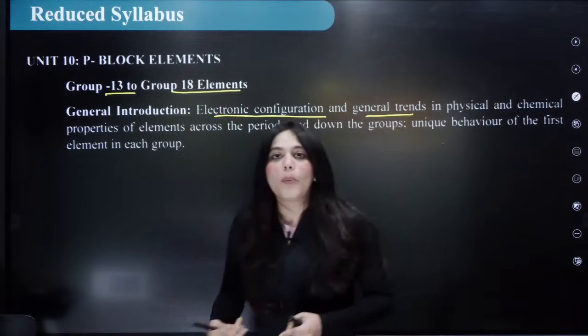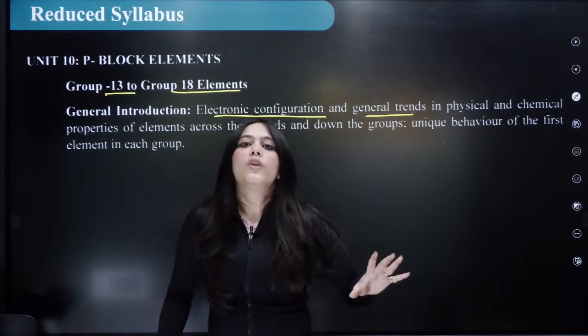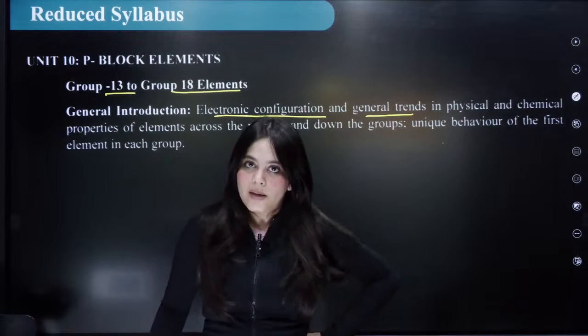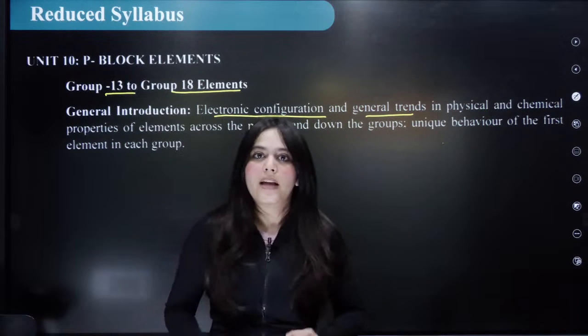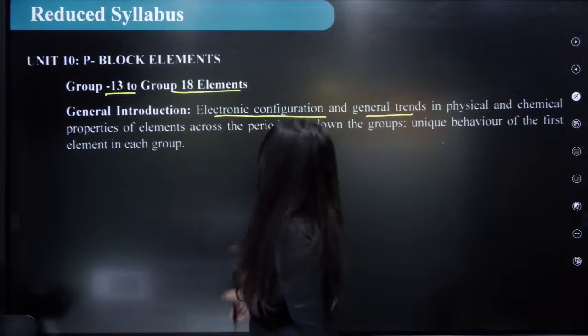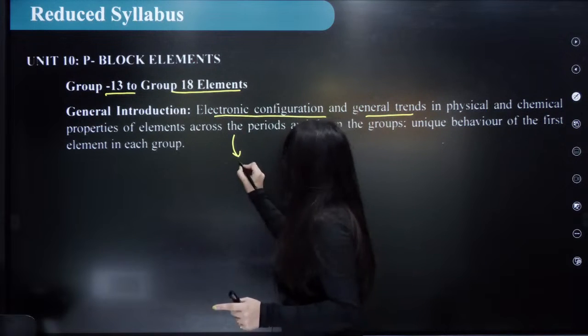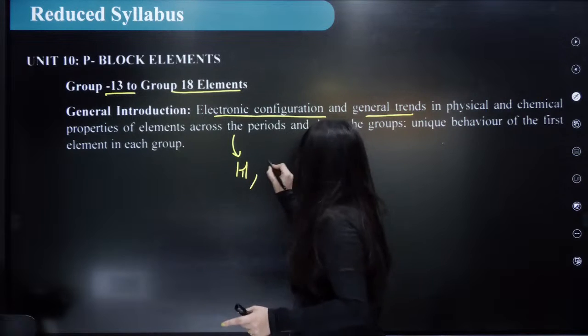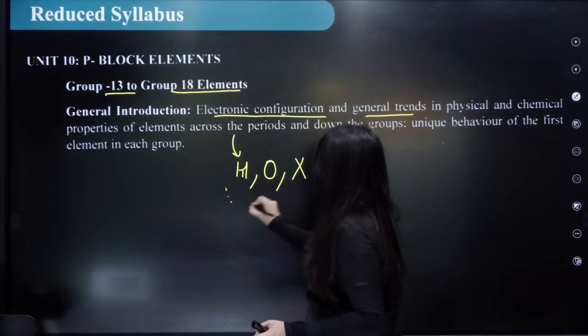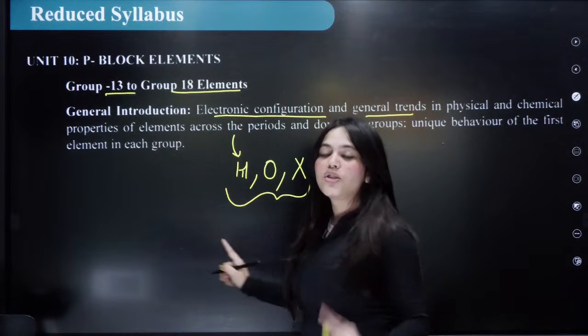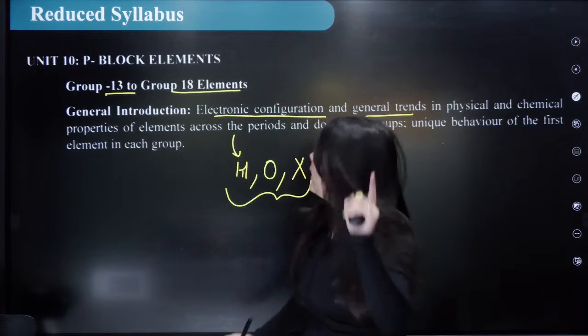What are the chemical properties? In every group, we are going to study 3 types of chemical reactions. With every element, we are going to study their chemical reactions with number 1, hydrogen, number 2, oxygen, and number 3, halogens. So all these 3 chemical reactions are there in your course.